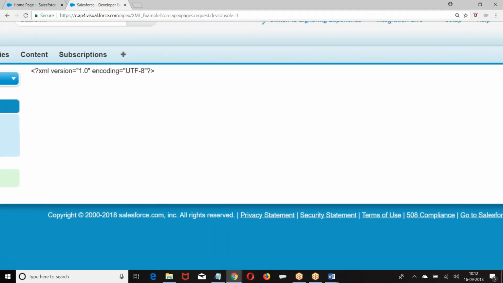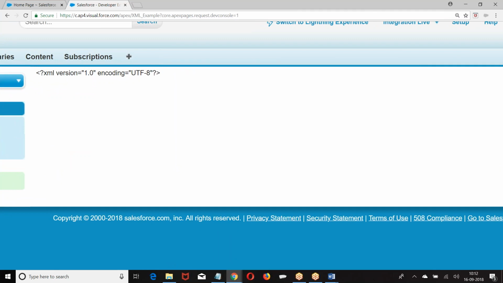What did I receive? Question mark, XML version, encoding. I don't have any elements, but every XML document will start with XML version and encoding. We didn't add any data to the XML. We just created a DOM document and converted the document into a string.